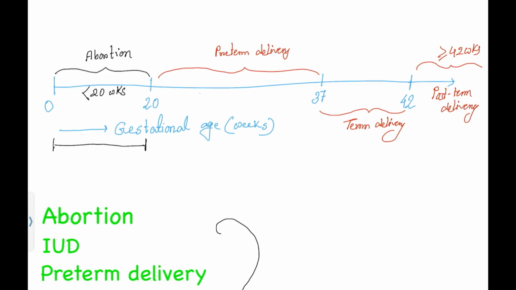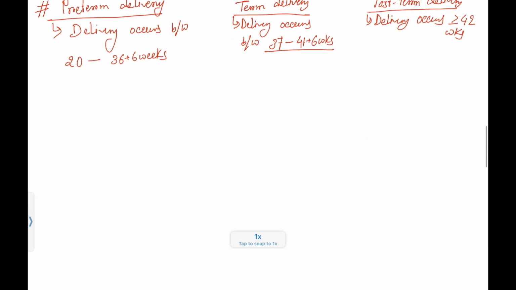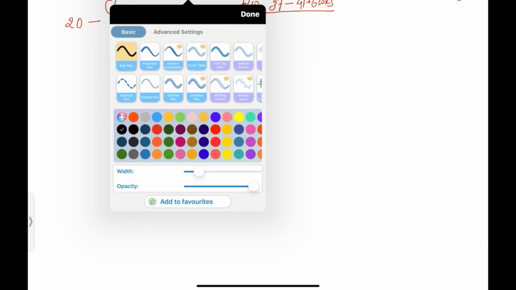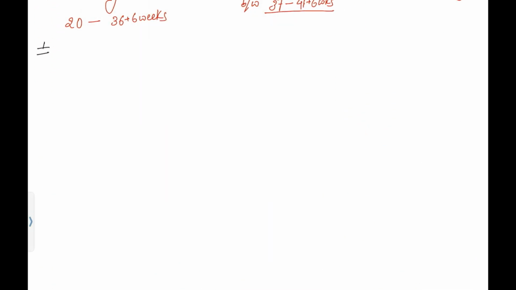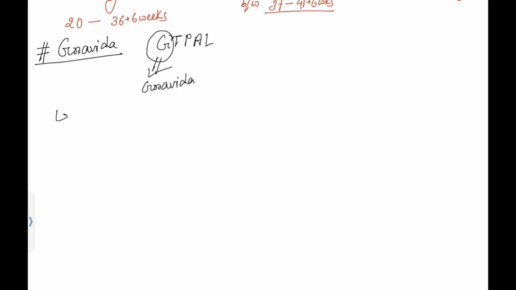Now coming to the concept of Gravida. What is Gravida? This is one important component of your GTPAL score. This G stands for Gravida.